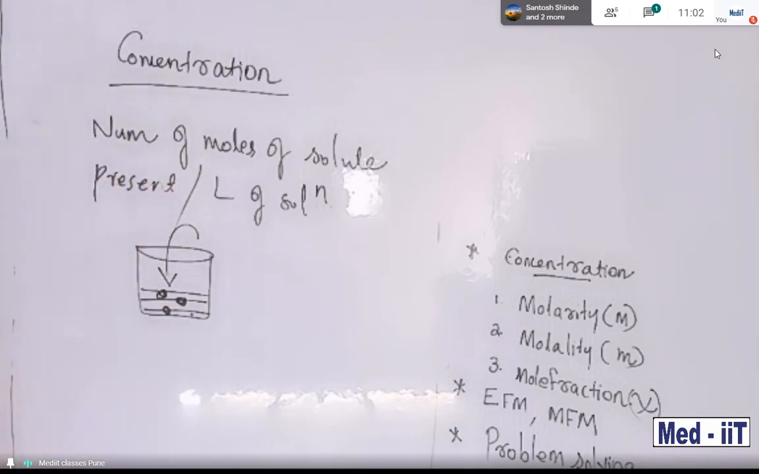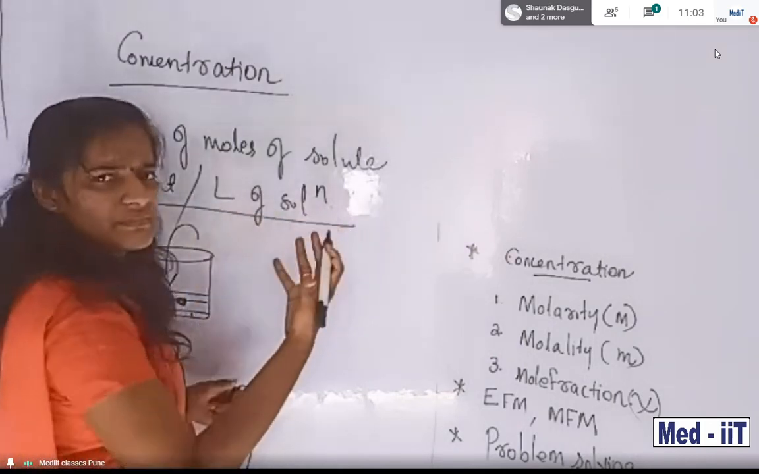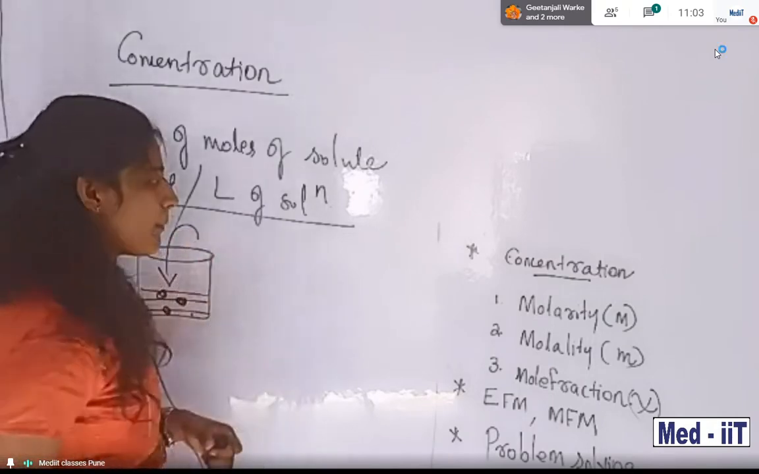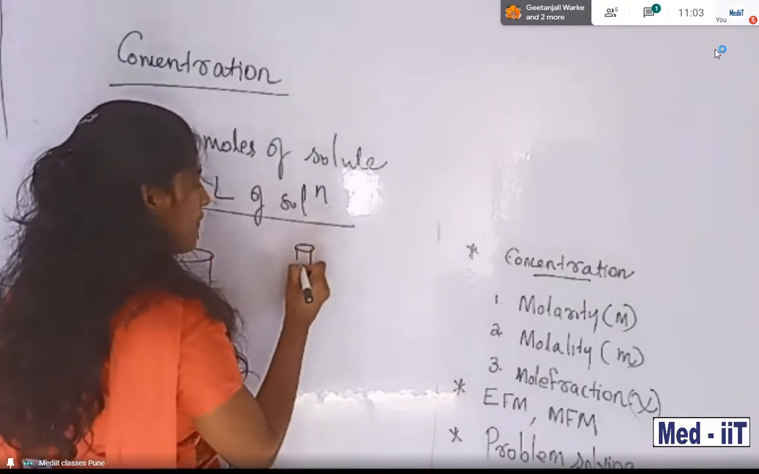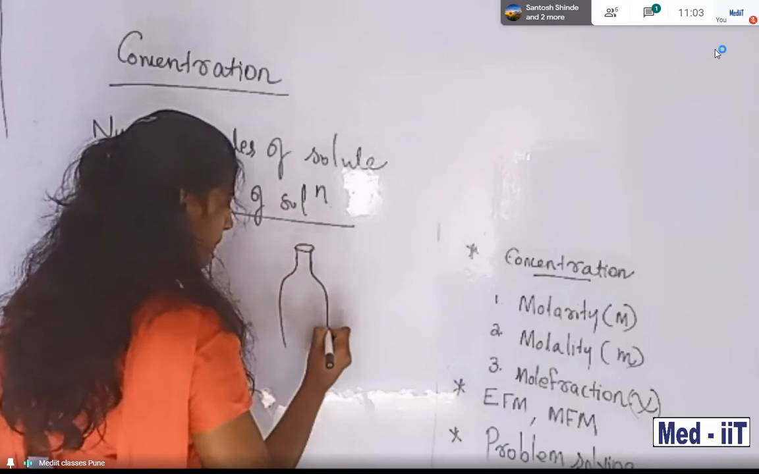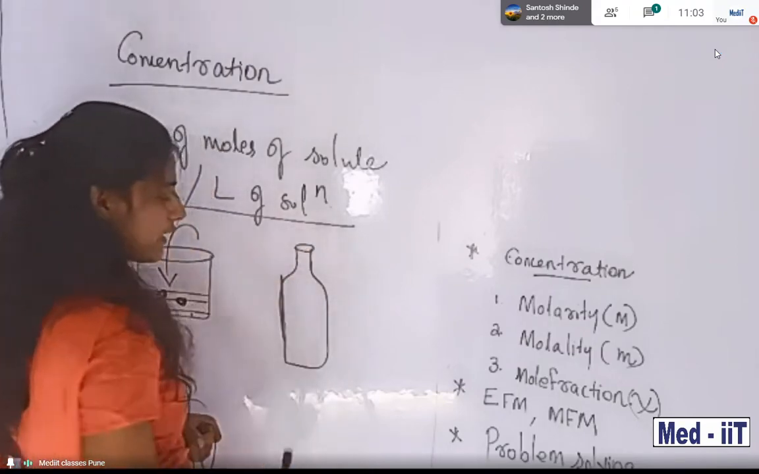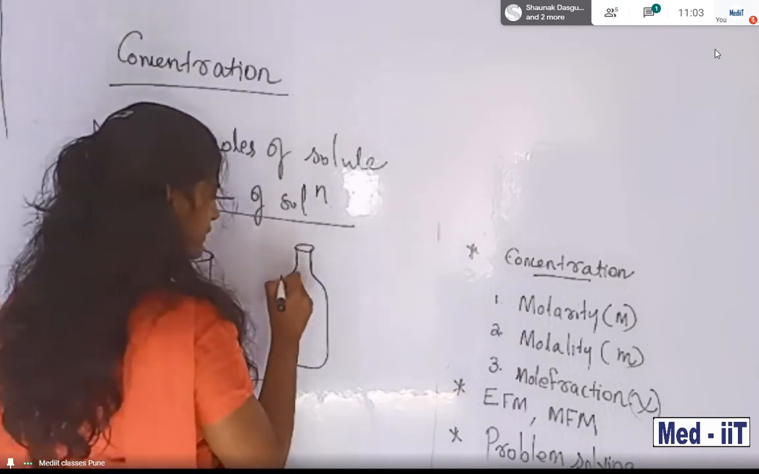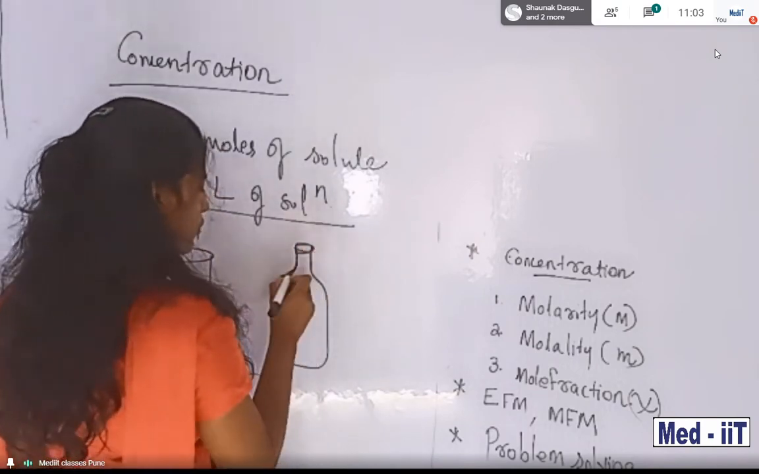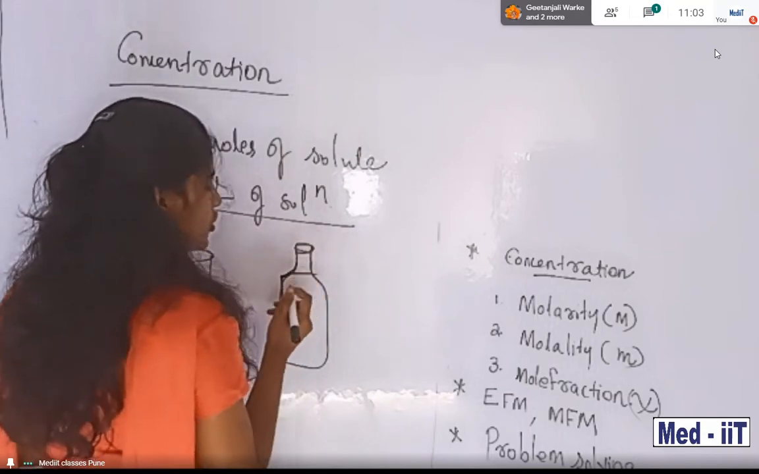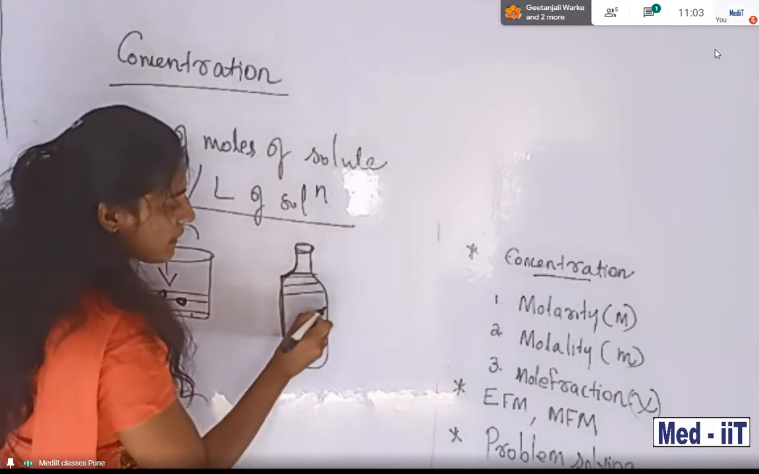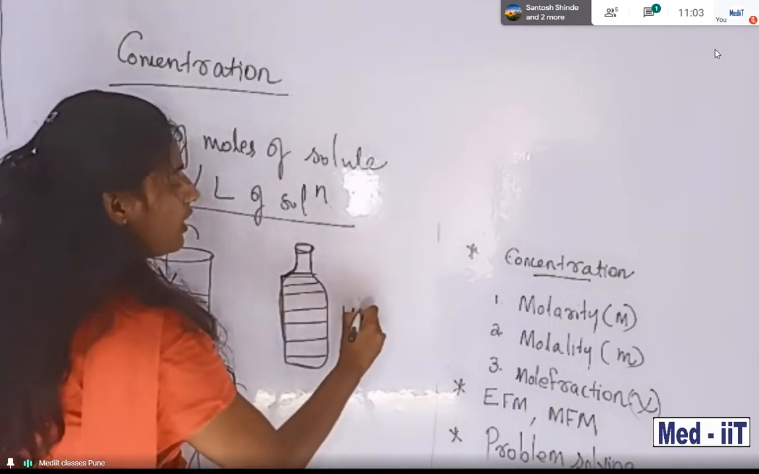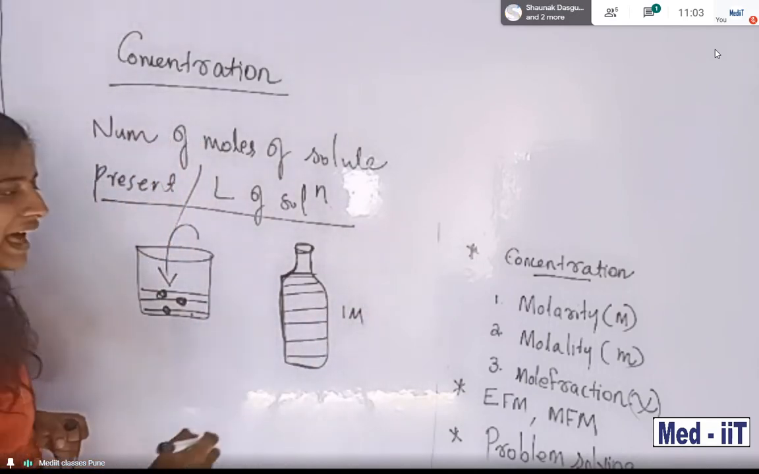Per liter means it is a unit, which we use for calculation purposes. It is very easy. You are familiar with this from your lab experiments. This is a standard flask, and it is marked here. If we add this much water, it is 1 mole of water, 1 molality.